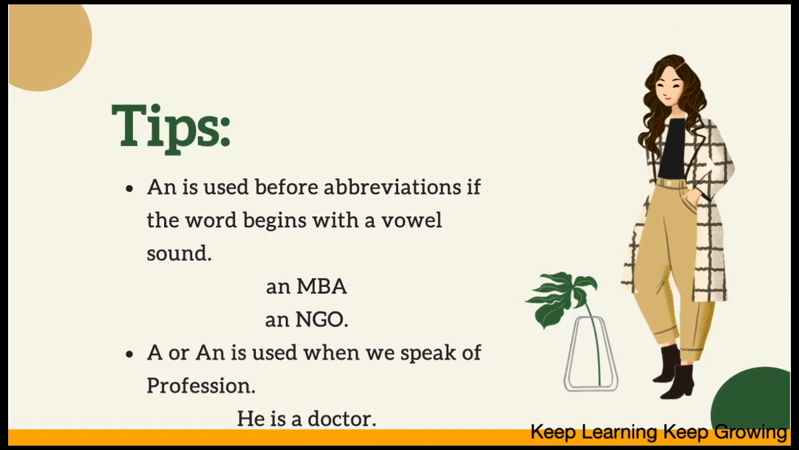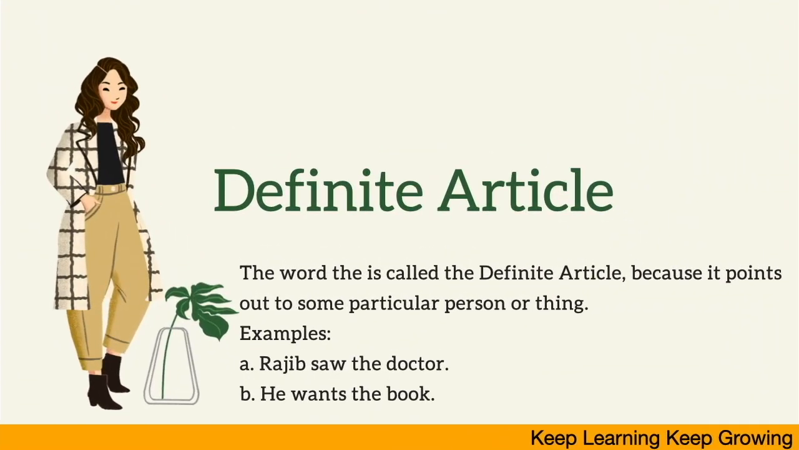Now moving on to the next slide, what we can see is the definite article. The definite article is used when we speak of a particular thing or a particular person, we are very sure about them, we are laying stress, right? And we are using the. The word the is called the definite article because it points out a particular person or thing. Examples are like Rajiv saw the doctor, he wants the book, means he wants the particular book and Rajiv saw the particular doctor. I am emphasizing on the.